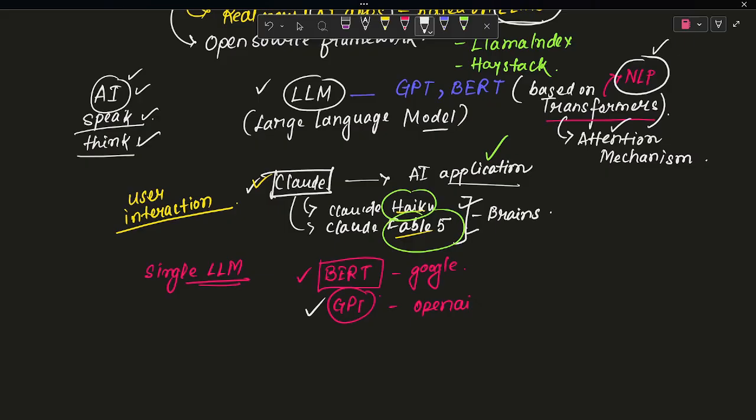Now this LLM is actually pre-trained on big data, lots of data. Lots of data was used for training purposes, so it got trained on lots of data over the web. And the thing is, it has no memory.